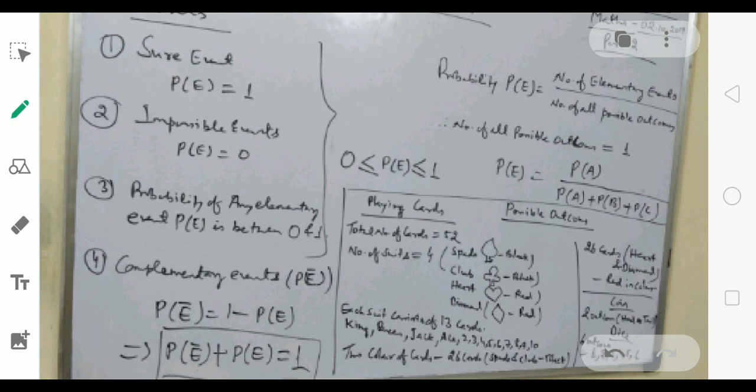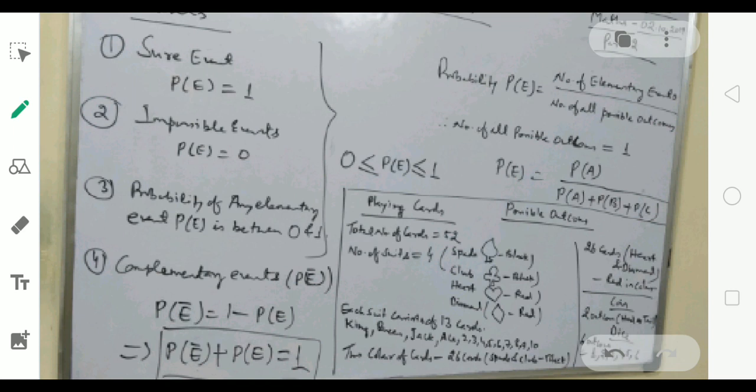So impossible events are those events which are not going to occur, 100% sure. So for that, the probability is equal to 0. Then comes the probability of any elementary event. Leaving these two, the sure event and the impossible event, for any other event there will be two possibilities: it will occur, or it will not occur. And its probability will lie between 0 and 1.